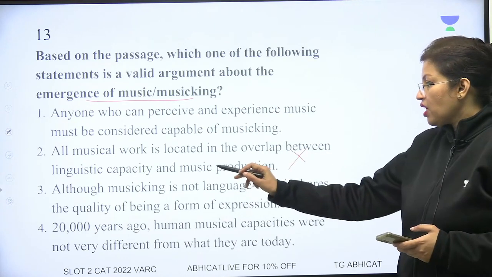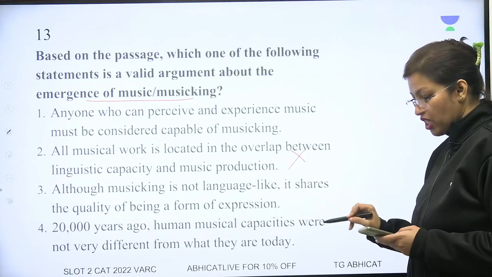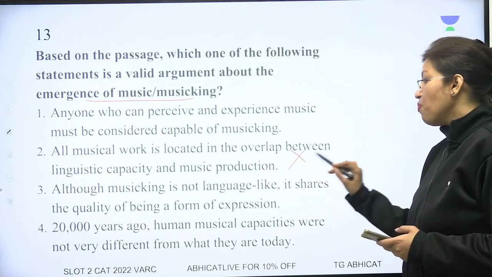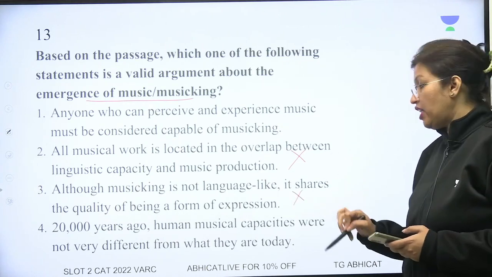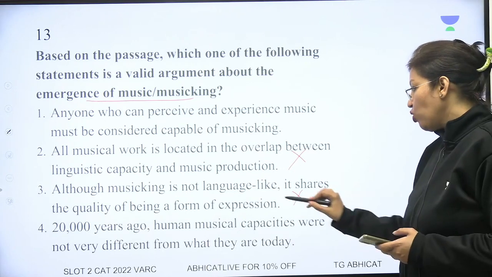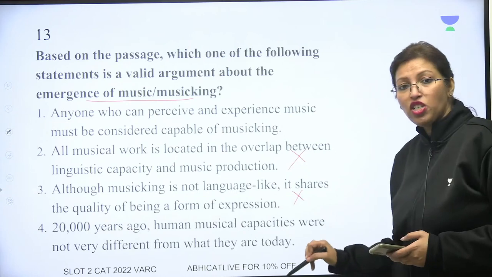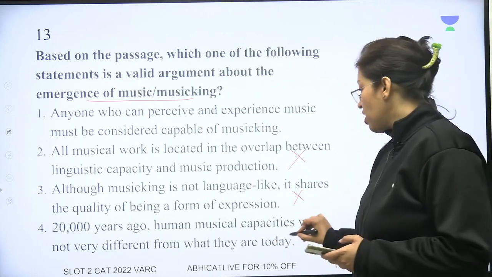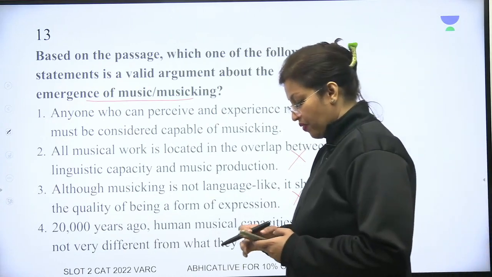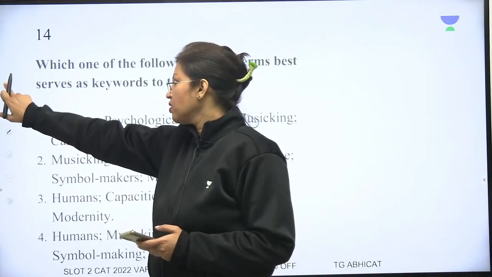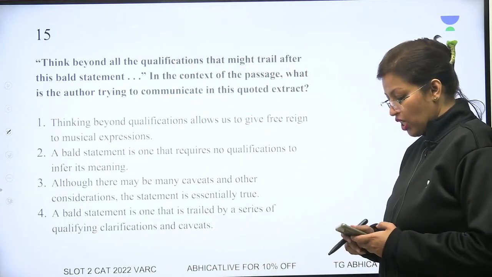Okay. Although musicking is not language-like, it shares the quality of being a form of expression. ऐसा भी कंपैरिजन जो है पैसेज में नहीं दिया था और इमरजेंस के लिए तो नहीं दिया. 200,000 years ago, human musical capacities were not very different from what they are today. Well, yes, this was mentioned about the emergence of musicking. So therefore, the correct answer should be D. Absolutely. Think beyond all the qualifications that might trail beyond this.